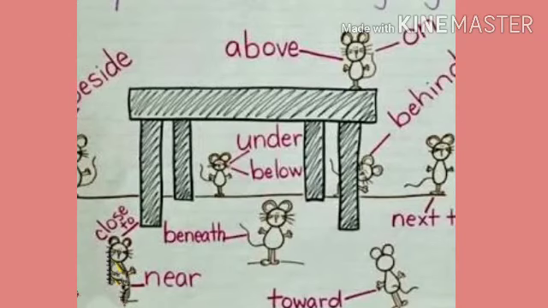Now can you see the position of the rat over here? Yes, it's beside the table, above the table, under the table, behind the table, next to the table, near the table, towards the table. So what are all these words? These all words are showing the position of the rat. So these all words are nothing but prepositions.